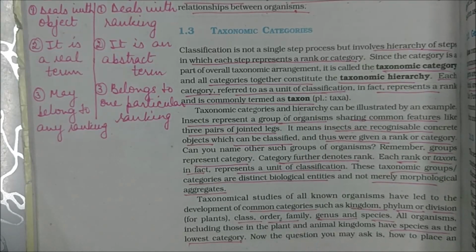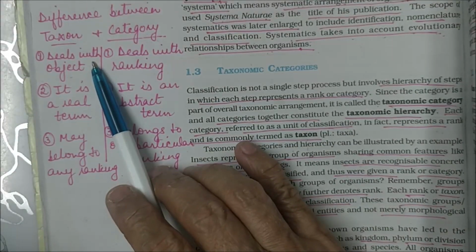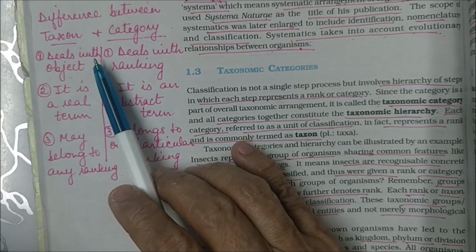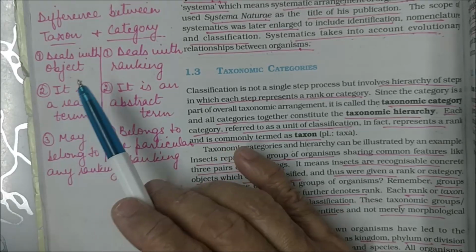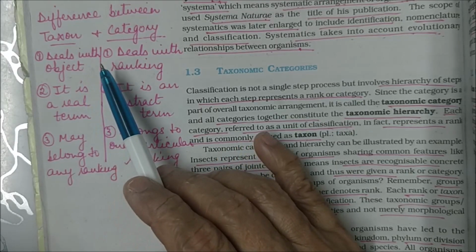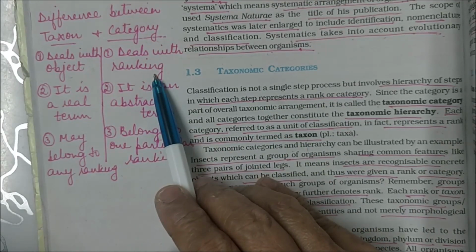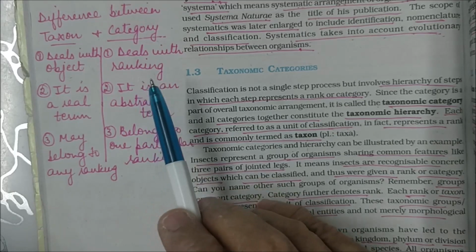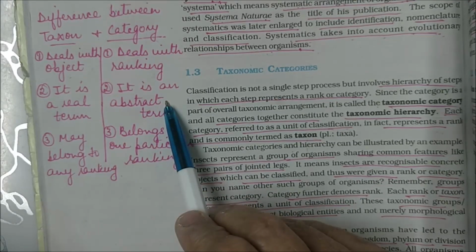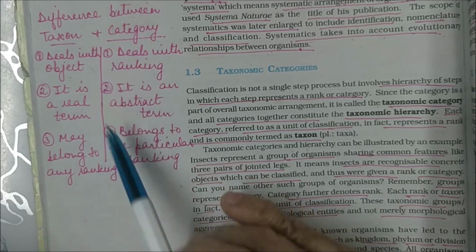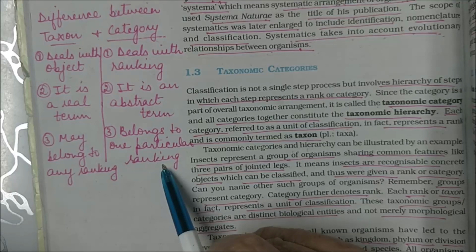Students, there is a slight difference between taxon and category. I talked about taxon in the last video. I told you rice, mammal, dog, cat, each is a taxon belonging to different levels. Taxon deals with objects. Category deals with ranking, like species is a rank, genus is a rank. So taxon is a real term, category is an abstract term. A taxon may belong to any ranking, while a category belongs to a particular ranking.